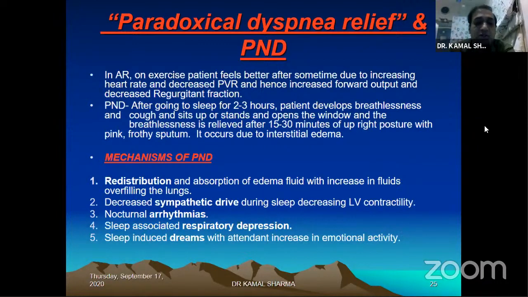There are, of course, the other two important theories: that it happens only after the first 1.5 or 2 hours. That's because it's the REM sleep which is responsible to some extent for development of certain arrhythmias and activities, rising heart rate, increase in the sympathetic tone, nocturnal arrhythmias, which can actually cause the PND to happen after 2 hours. Sleep-associated respiratory depression and sleep-induced dreams with attendant increased emotional activity are also ascribed as certain mechanisms why PND develops after 2 hours of sleep.